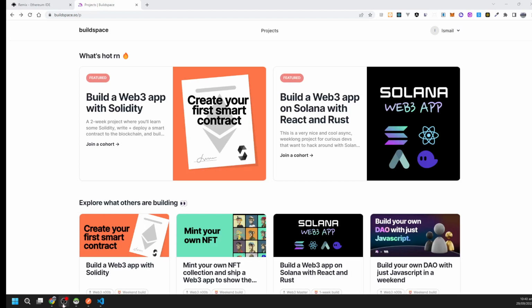To learn Web3 and smart contracts and Dapp, there are many resources available on the internet, and few are very good. So today I am going to show you one of the websites, buildspace.so. It's a great website from where I have started to learn how to write a smart contract, how to deploy it, and how to make a Dapp.